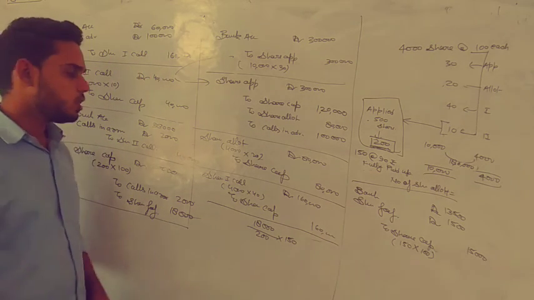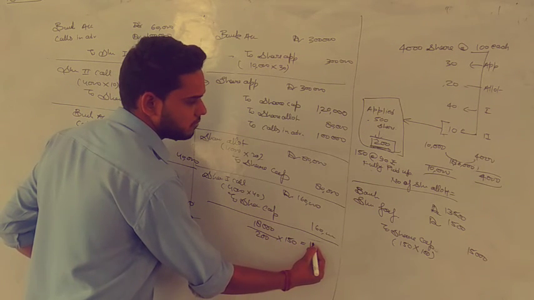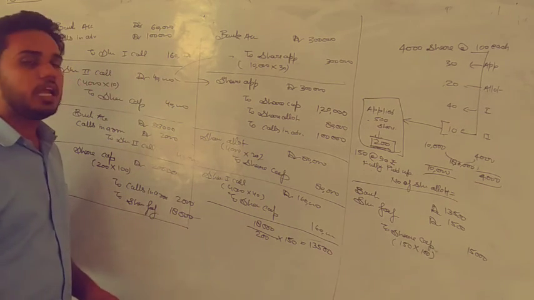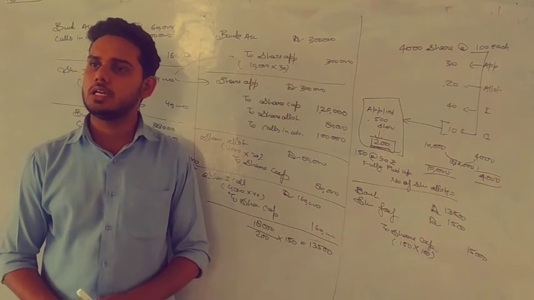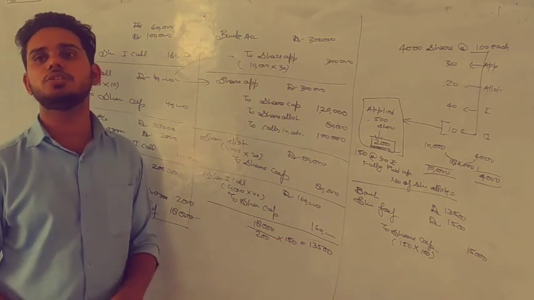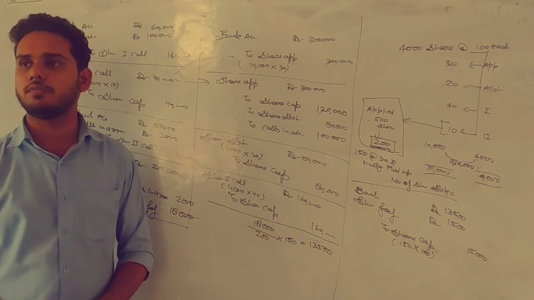Is it clear? So how much will that be? 13,500. That means when we forfeited those 150 shares from the 200, we received a share forfeiture of 13,500.